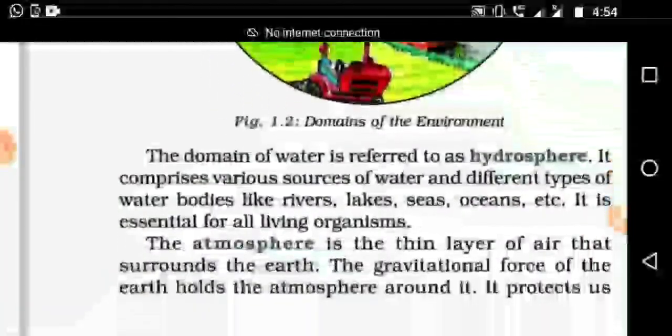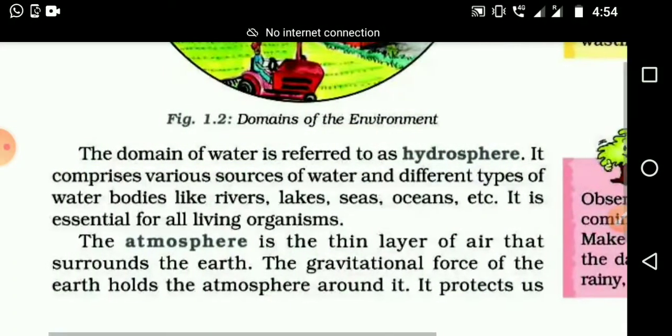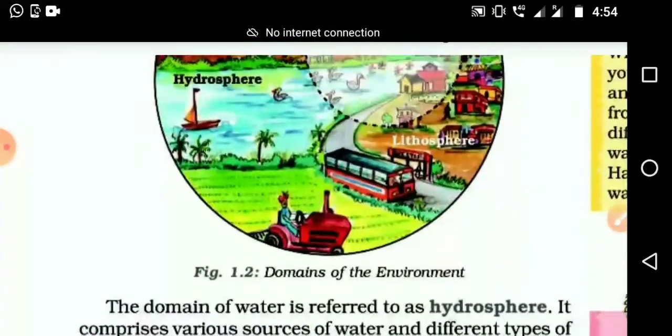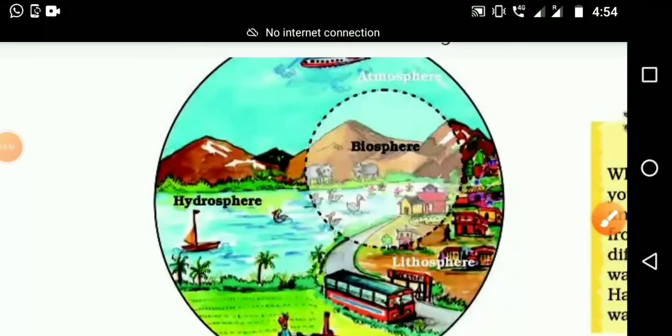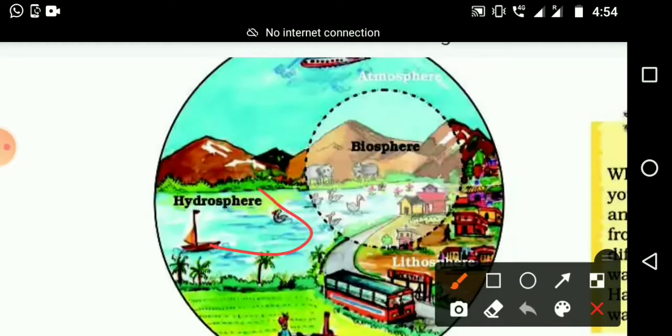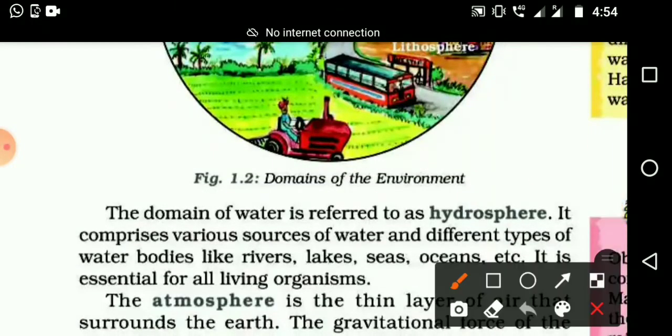Okay, then we are moving to the next part. The domain of water is referred to as the hydrosphere. From where we are getting water, that is known as the hydrosphere. In the picture you can see where we are getting the water, where the sources of water are. It may be a pond, a river, or the sea. All together, what will we call it?